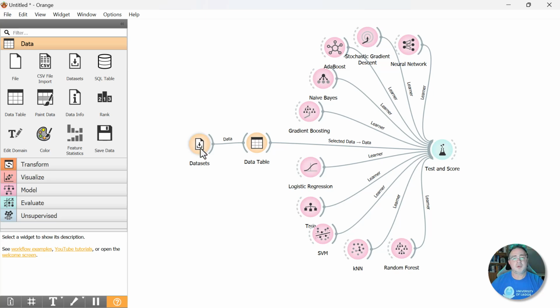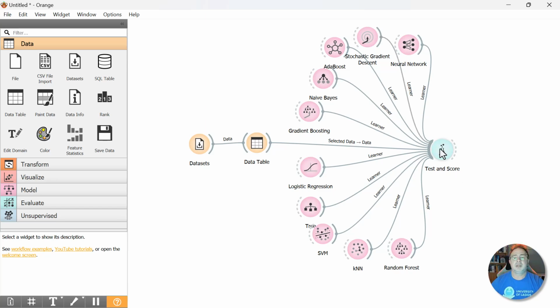Let's just stop and say what we have here. We're loading in the employee attrition data set. We looked at it as a table, like in an Excel format, so we could see the variables and how the data is structured and so forth. We connect that to a test and score widget. And then to that test and score, we piped in learners. So in Orange, a learner is a machine learning model.